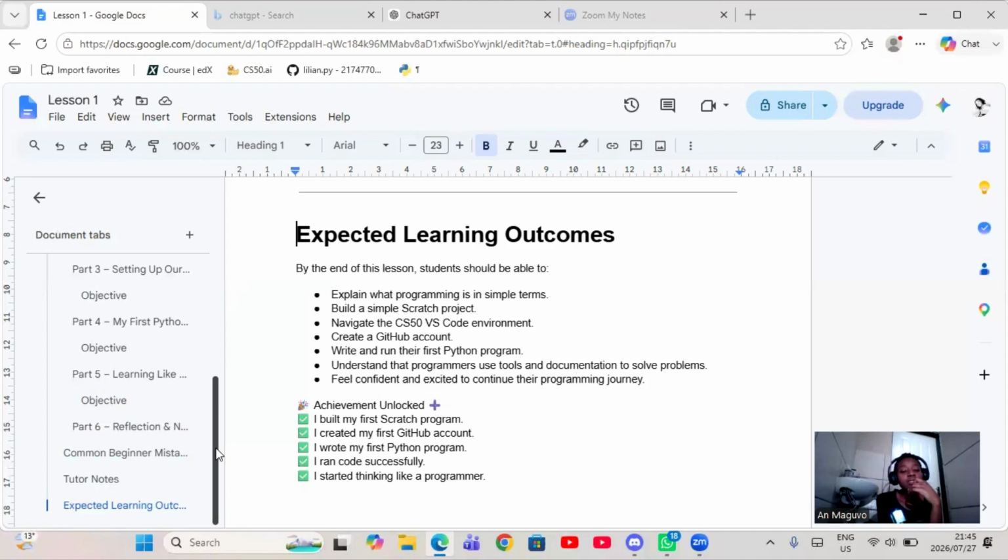You wrote your first Python program, which was very exciting. Most of my students are excited with this one. They're like, yay, I did it. And you did it. And then you ran your code successfully, even though maybe you might have bugs, but at the end of the day, you ran the code. There is nothing frustrating like writing code that doesn't run, right? And then lastly, you started to think like a programmer, which is very important.